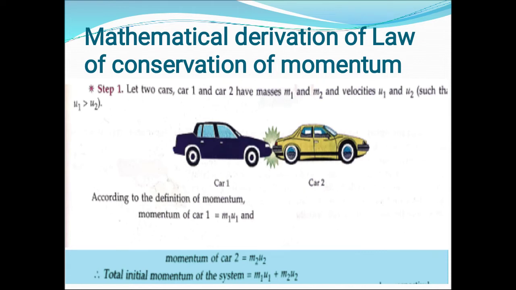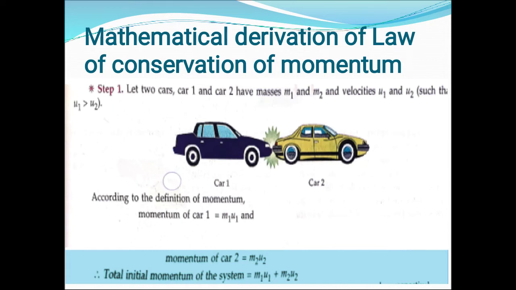So let us consider two cars, car 1 and car 2. Car 1 has mass m1 and car 2 has mass m2, and car 1 is moving with velocity u1 and car 2 is moving with velocity u2.